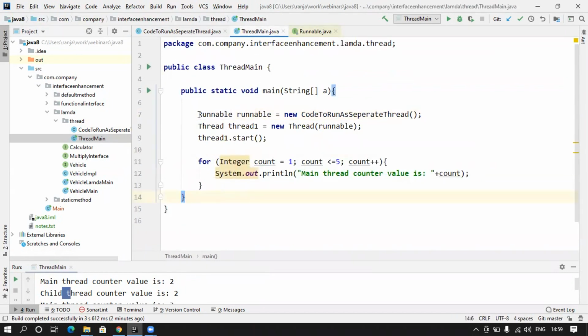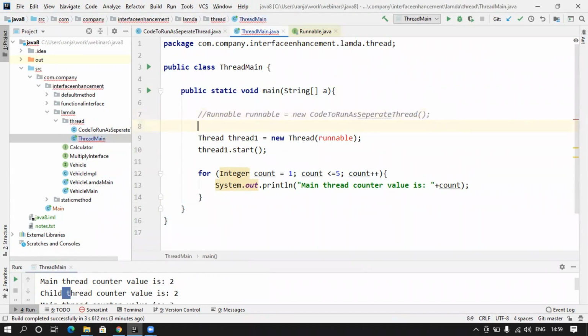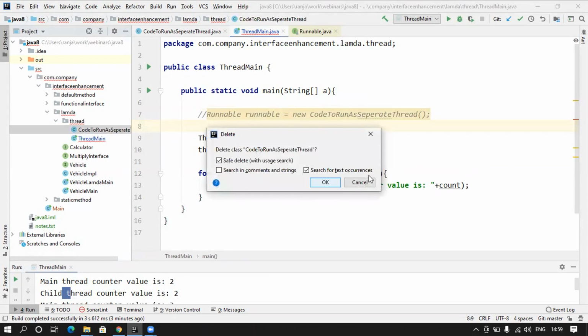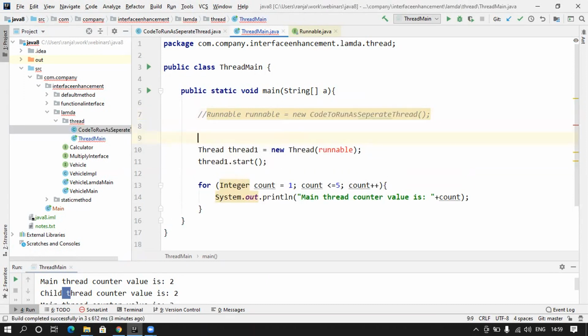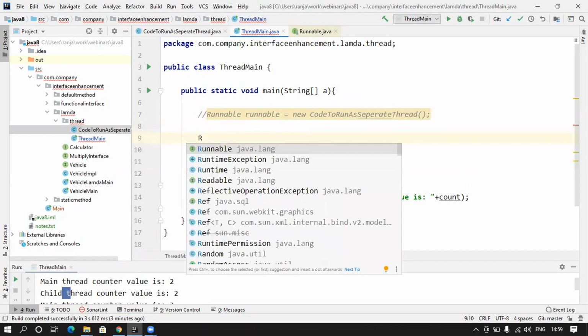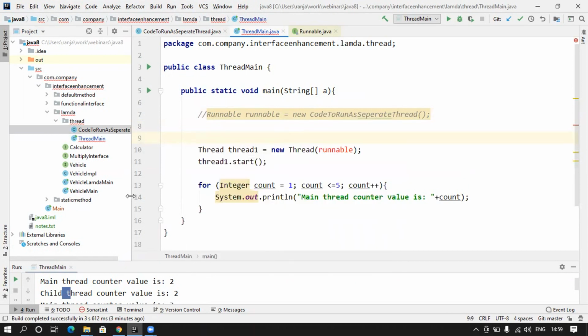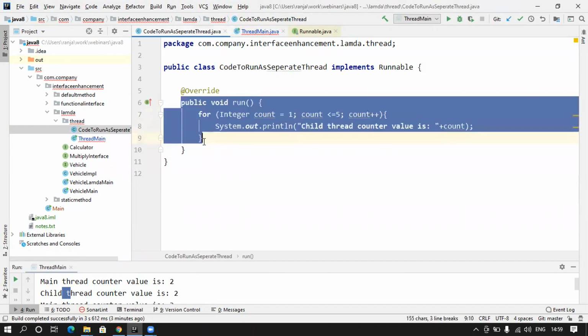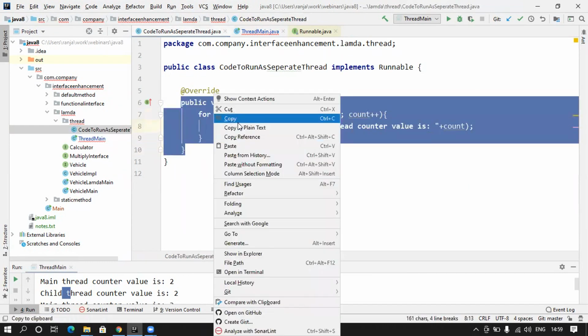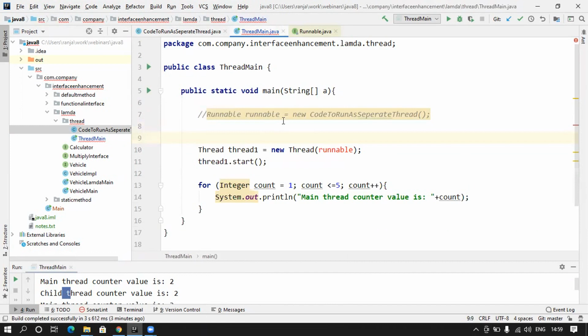First thing, we don't need this at all, which means this whole class is not needed. This class can be deleted. You can delete it, but I will leave it for reference purpose. So if I don't have that class at all, how am I going to give the logic? That's the power of runnable. We will copy only the logic from here, and now here we will paste it.